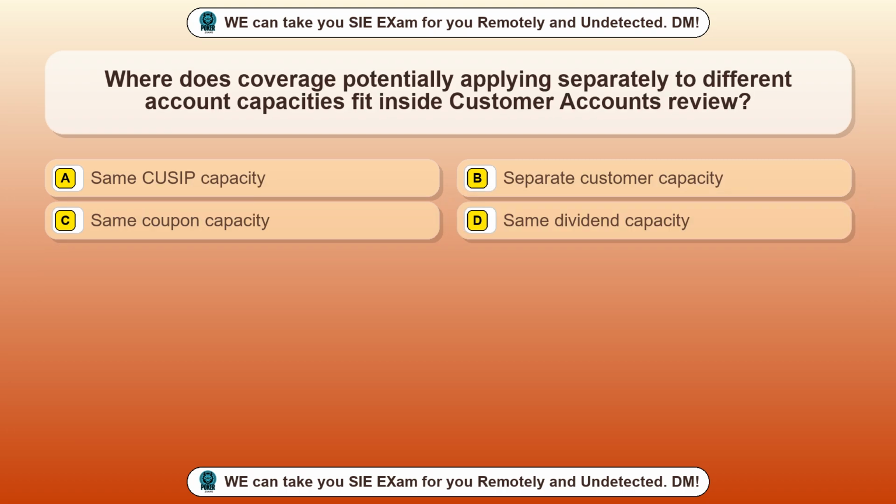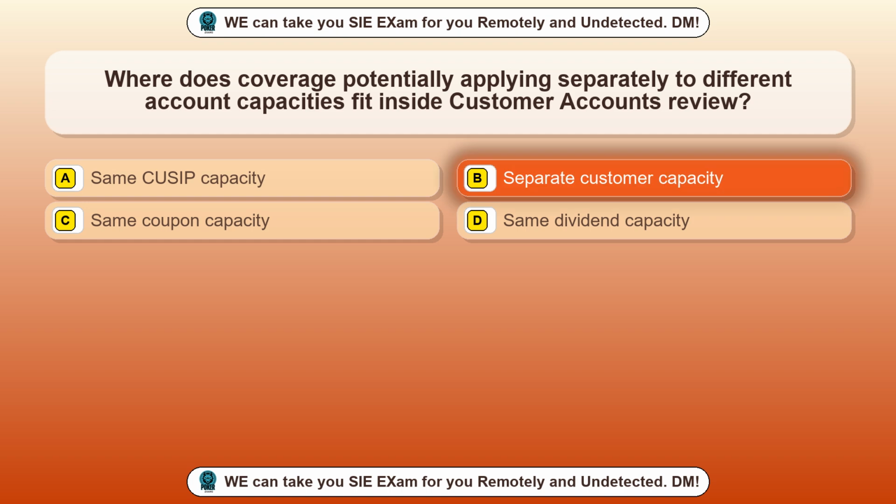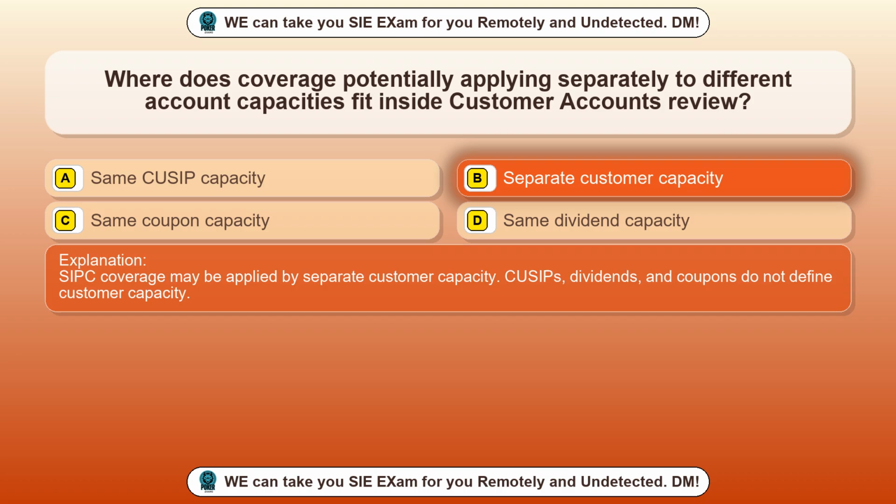Question 80. Where does coverage potentially applying separately to different account capacities fit inside customer accounts review? Option A, same CUSIP capacity. Option B, separate customer capacity. Option C, same coupon capacity. Option D, same dividend capacity. The correct answer is option B, separate customer capacity. SIPC coverage may be applied by separate customer capacity. CUSIPs, dividends, and coupons do not define customer capacity.